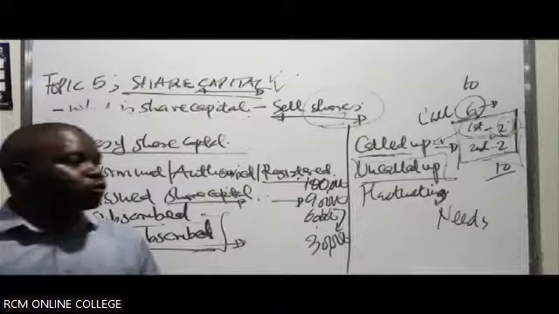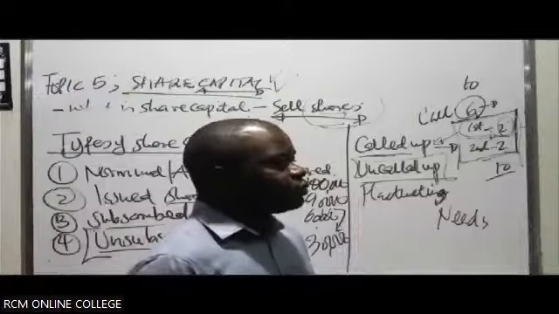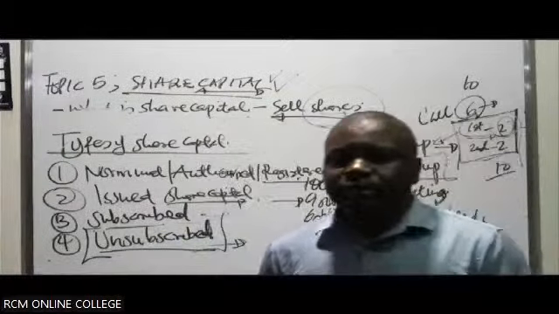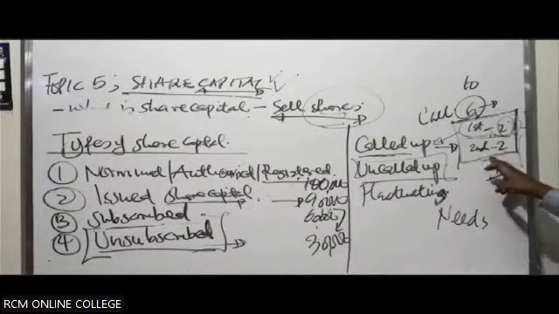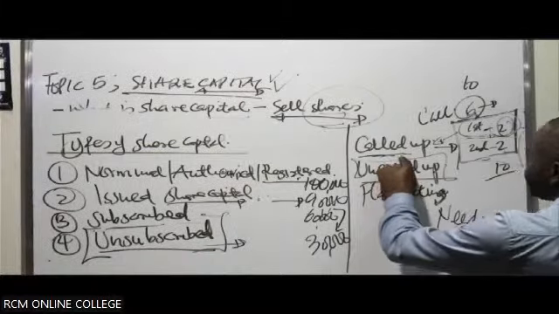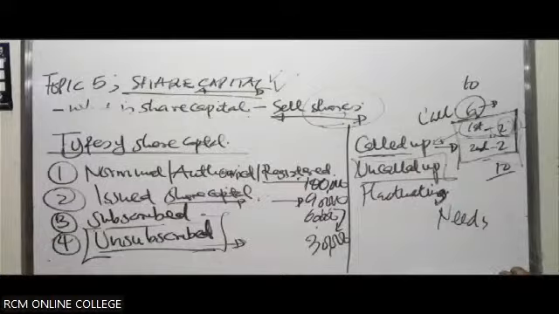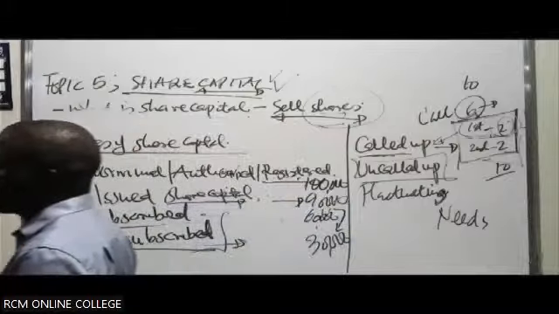That will be part of the reason why they can go for this kind of approach, whereby on allotment, you just pay part of the face value. Then when they make the first call, you make another portion of the payment of the face value. When they make the final call, you make the final payment on the shares as a result of the capital of the company. So when you talk about the called up capital, it is that part of the capital for which the company has made a call or a notice to the shareholders to pay any outstanding amount.